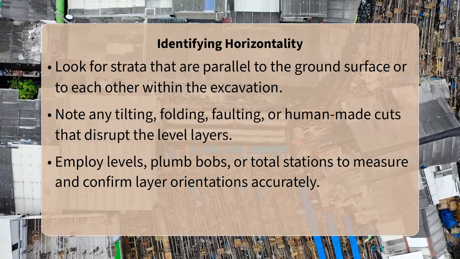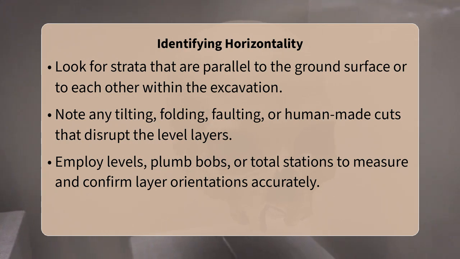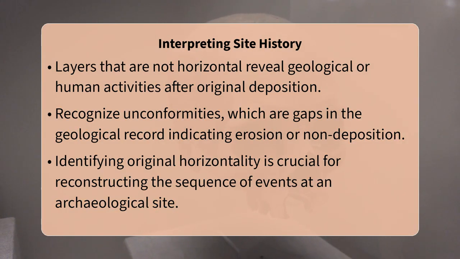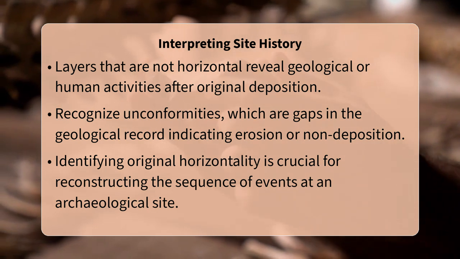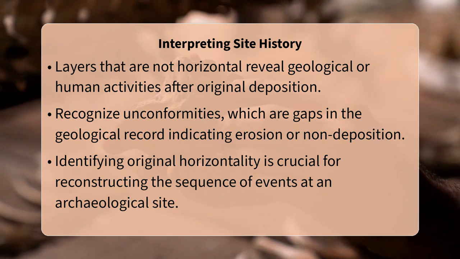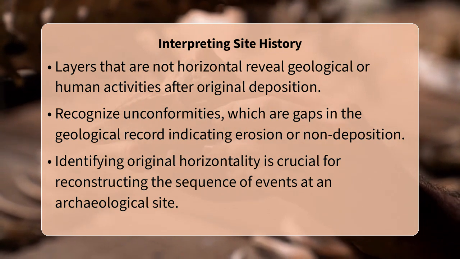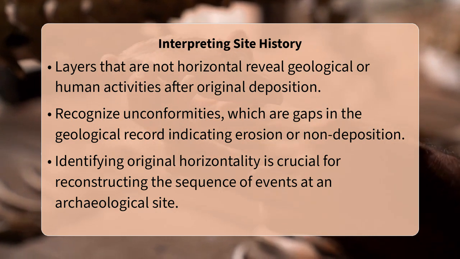Understanding original horizontality is also key to recognizing what archaeologists call unconformities. An unconformity represents a break in the geological or archaeological record, often indicating periods of erosion or non-deposition. For instance, if you see horizontally laid layers abruptly overlain by another set of horizontal layers that are clearly different and separated by an erosional surface, that is an unconformity, telling you about a significant time gap.